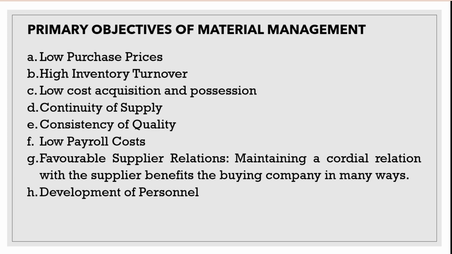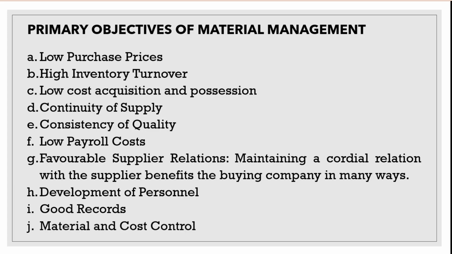Next is development of personnel. In this one, if the material management department is able to identify skilled people and develop them to head the department, it will always be beneficial for the company in the future years. Good records. Good records are considered as a primary objective of material management, whereby we will be getting a planned administrative control and periodic audits will be there, which will discourage corruption which may take place in material acquisition and possession.